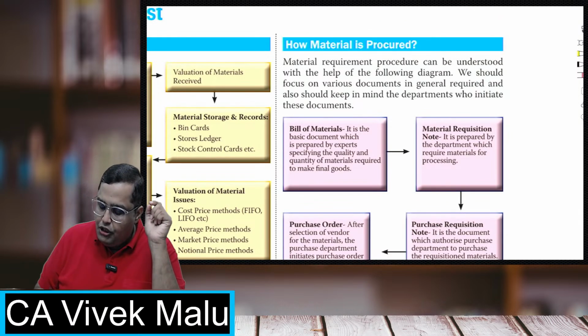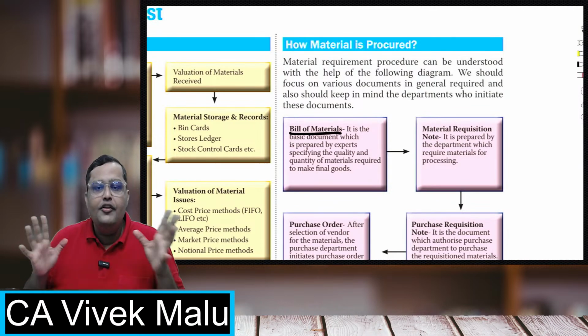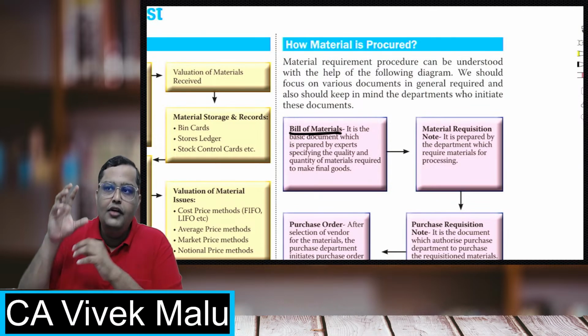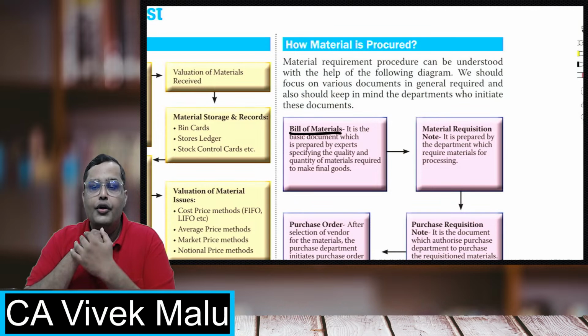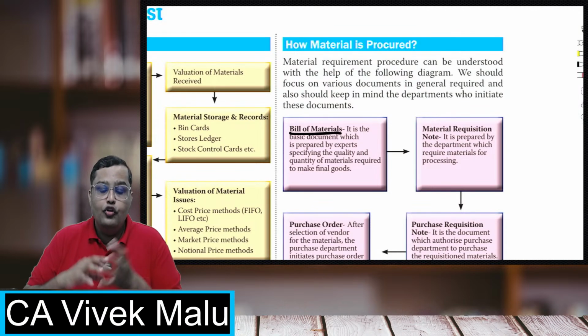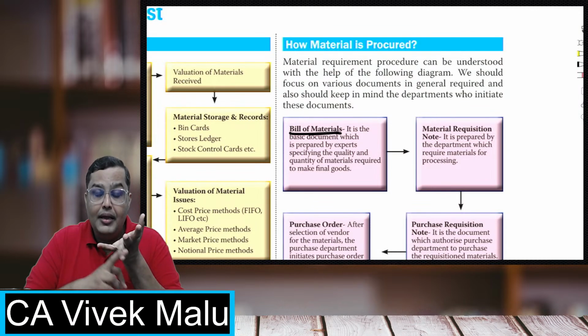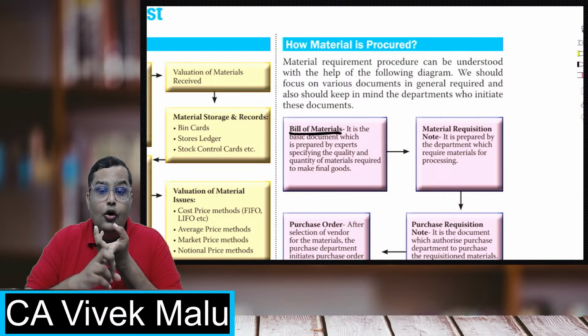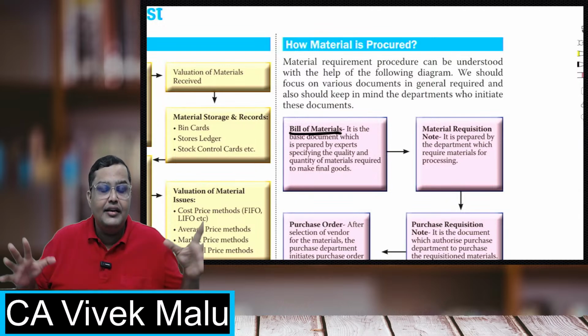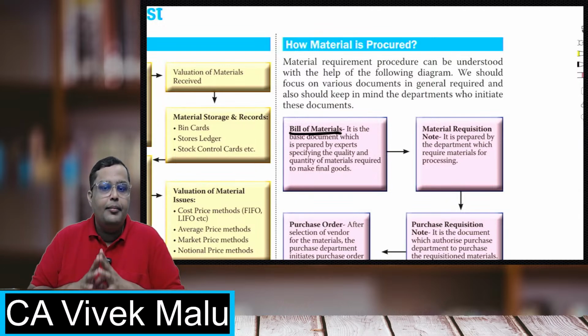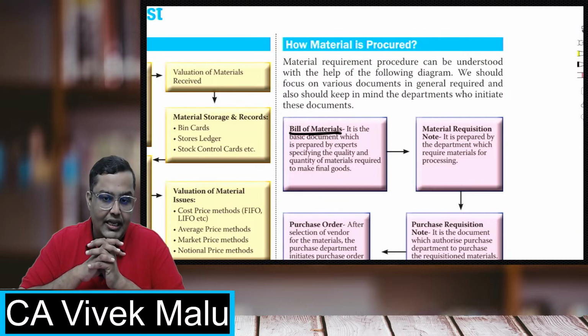They generally make a document which is called the bill of materials, in which all the information will be there. Like if you are making a car, what all equipments will be required, how much you have to take. Suppose you are making a mobile phone, so how many batteries you have to take, how many processors, speakers and cameras should be there, what the motherboard should be like. So understand, this all will be given in a statement format, and that is called the bill of materials.